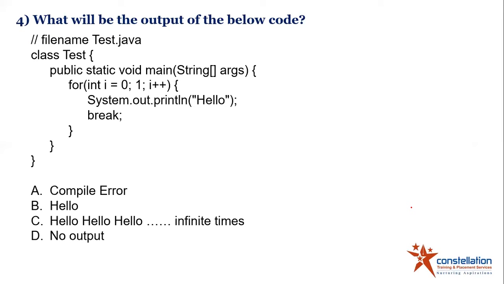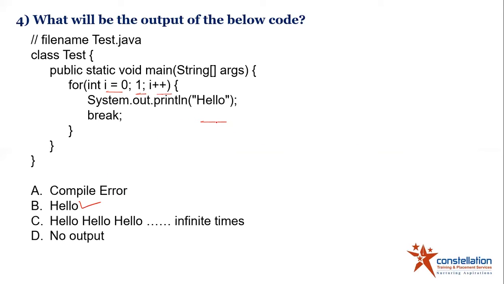It is for int i is equal to 0, which is good enough. Then we have 1 and then we have i++. So people will think, okay, maybe the termination will happen when the value of i becomes 1. So hello will get printed for sure because the loop is going to run at least once, and after that it will encounter the break. So most people will go with option B.